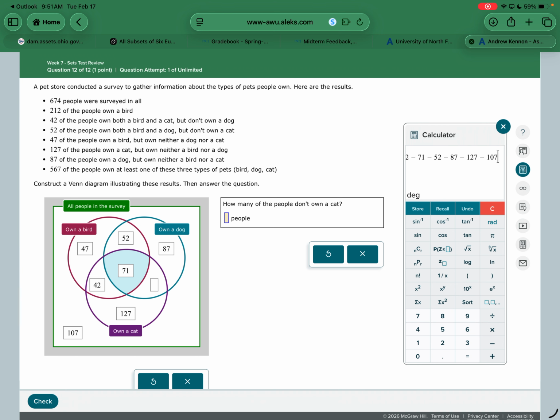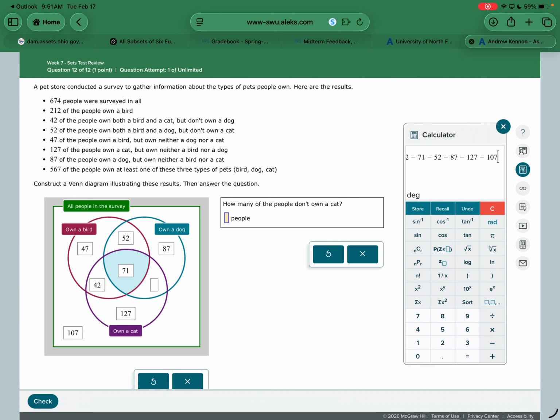143 drink tea and coffee. But again, remember the thought process here is if I ask those 37 people who drink all 3 if they drink tea and coffee, they would say yes. So I need to subtract those 37 out, and I get 106. So the people that drink tea and coffee is 143 total in the blue and the purple circle. 104 drink soda and tea, same thing. Subtract that 37 out. So I get 67 for that one.